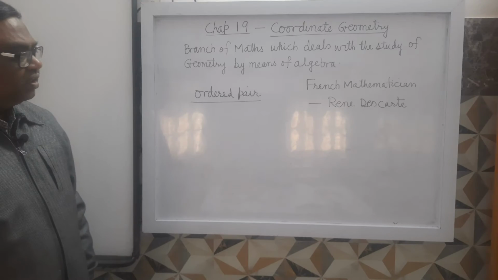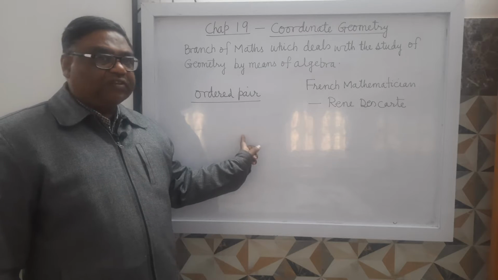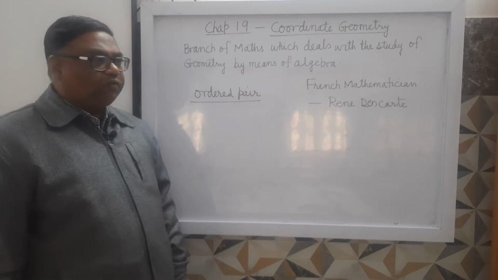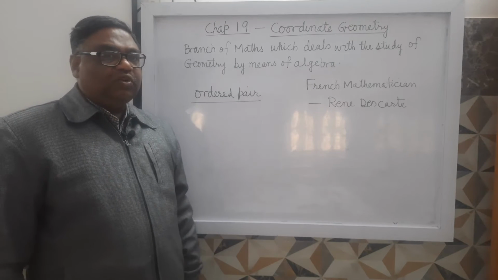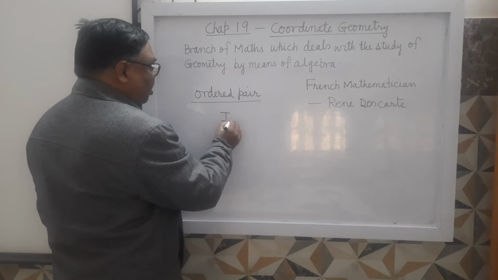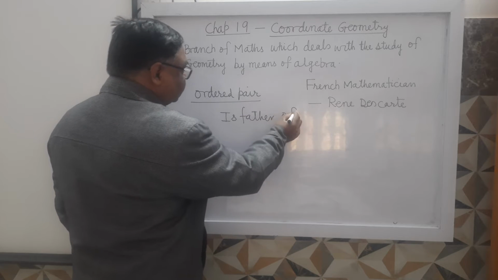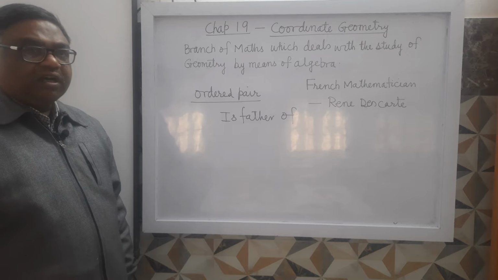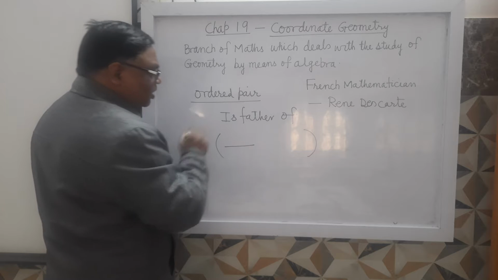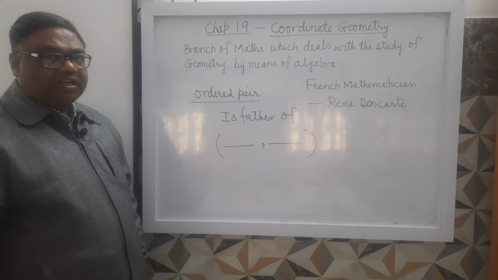For example, if I ask you to write an ordered pair comprising the first component as your father's name and then your name, in the context of the relation "is father of", you will write your father's name here and your name here, separated by a comma. It's clear?